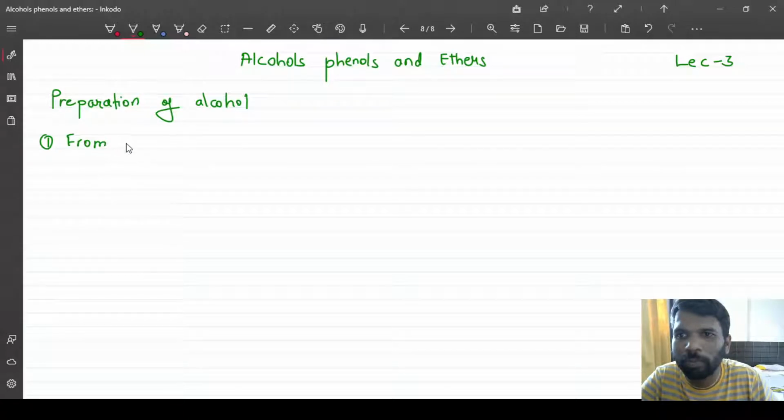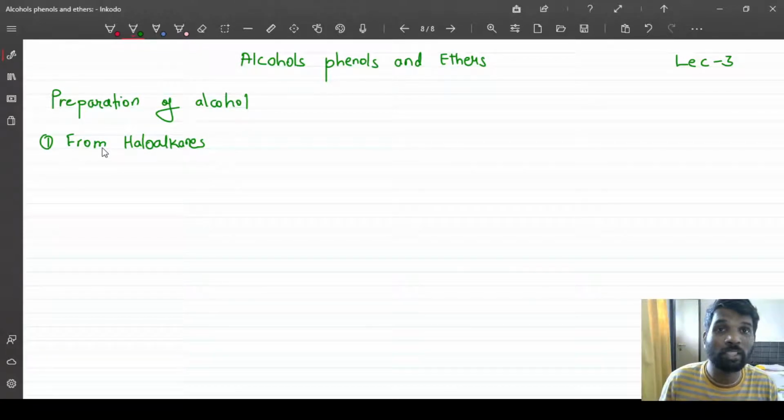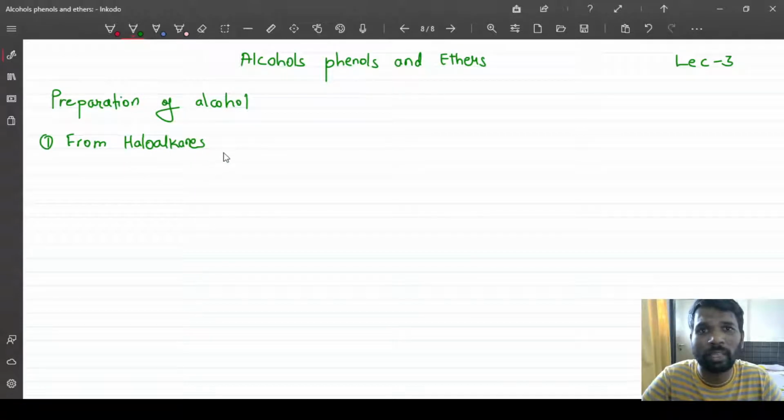From haloalkanes. So this reaction, you will be amazed to see, you have already studied in the first chapter, haloalkanes and haloarenes, but there you studied this reaction as the property of a haloalkane. Here you will be learning the same reaction as a preparation method for alcohol.